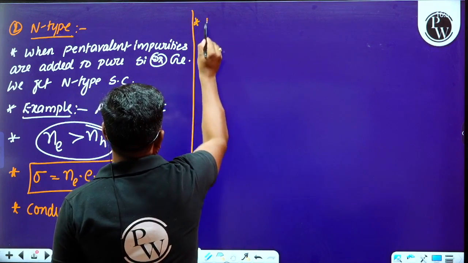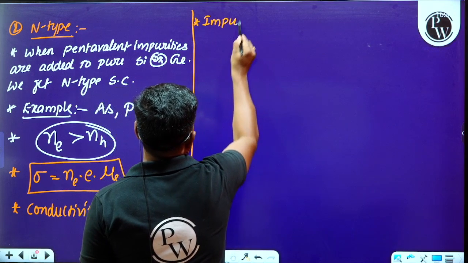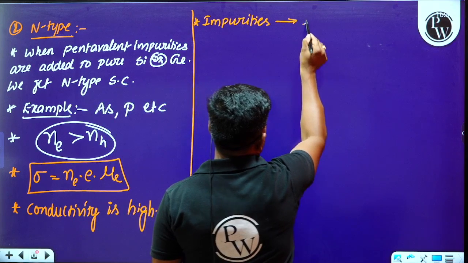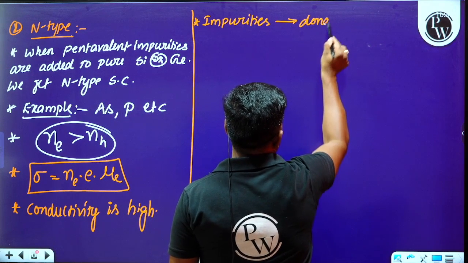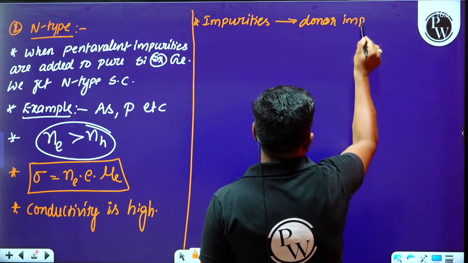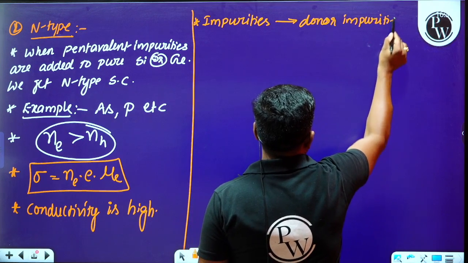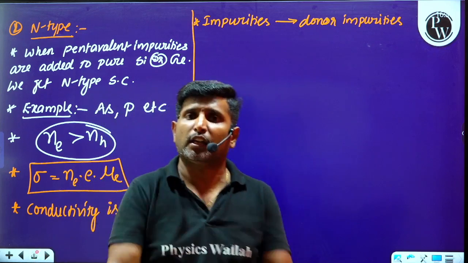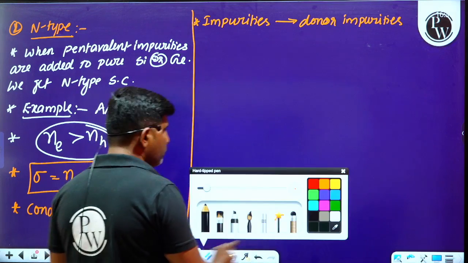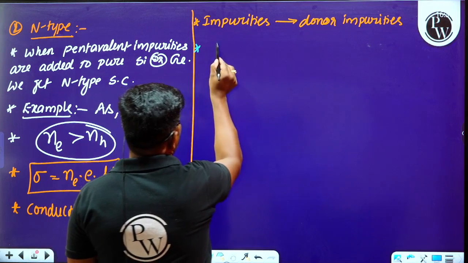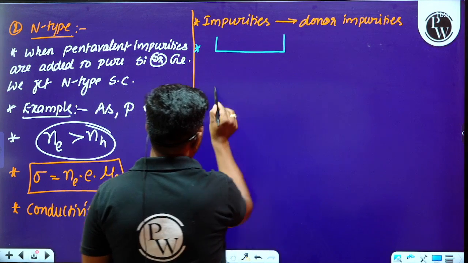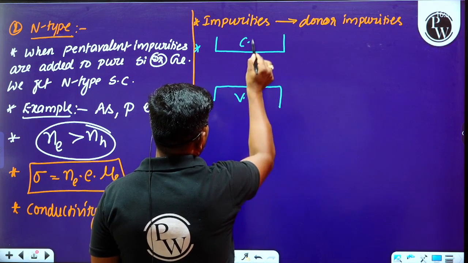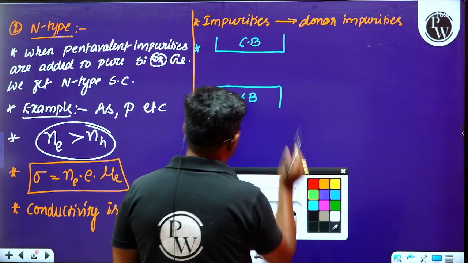These pentavalent impurities which are added are referred to as donor impurities, because these impurities always have a tendency to donate electrons. Therefore the impurity energy level, that is the Fermi energy level, will lie close to the conduction band.